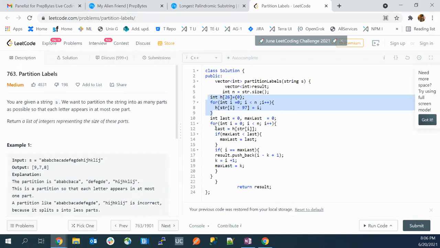Then I'm picking up the last occurrence of that character, and after that I'm updating the max last. If that occurrence is after the max last, it will automatically get updated. And if we are at the end of the partition, we'll just push it into the result. You can print it here. And if you are doing a dry run, just put it into the answer, and we'll update the max last from the next character we are starting with. After that, we'll follow the same process. Is it clear to you now, Gaurav?